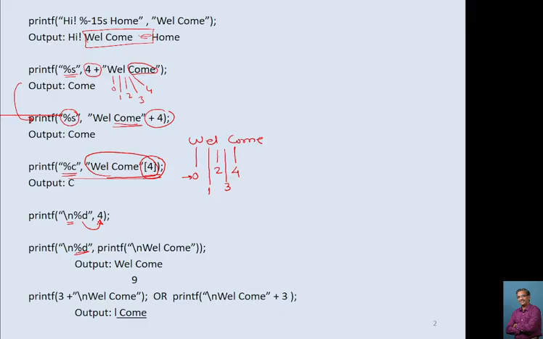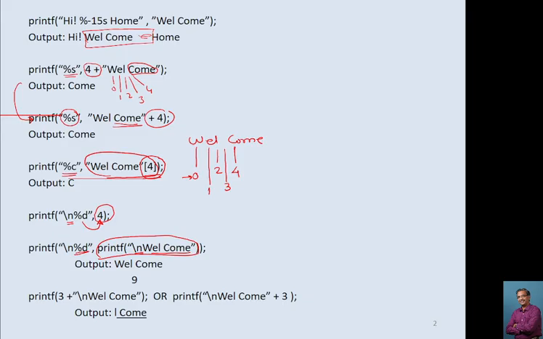Here we have mentioned an integer number, but here, instead of an integer number, again we have indicated one printf statement. This printf statement indicates go to the next line and print welcome. Now all the previous statements which we have checked are just displaying information. But my dear students, the printf statement works in two fashions.